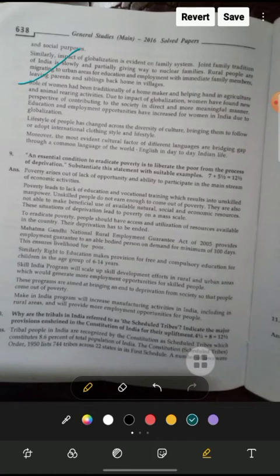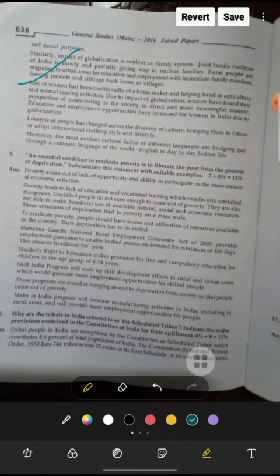Food habits like junk food and street food are now more prevalent, and economic conditions are not good after 1991, because an agriculture-based society has totally shifted toward a service-based and industrial-based society. So these kinds of drawbacks we can also discuss here.